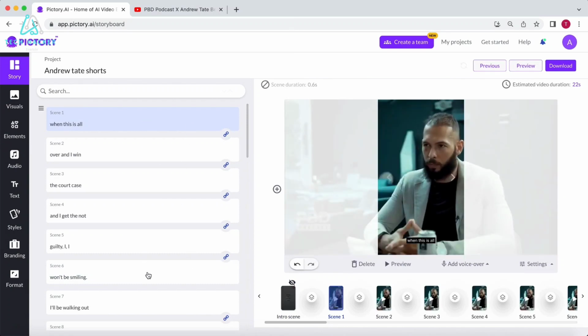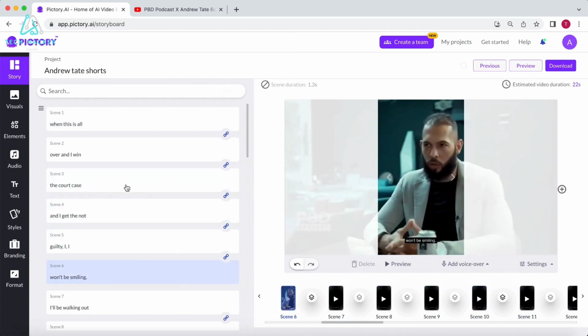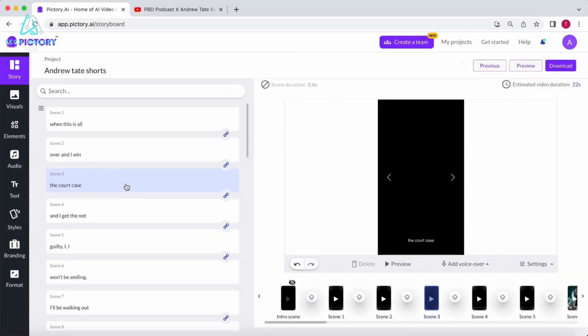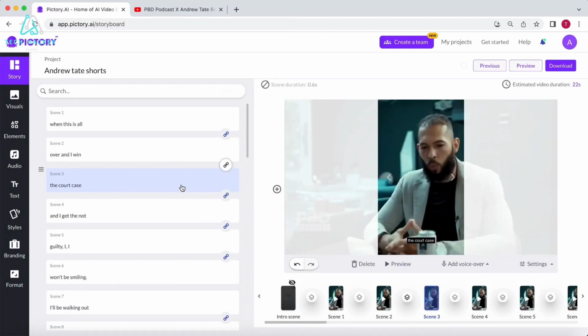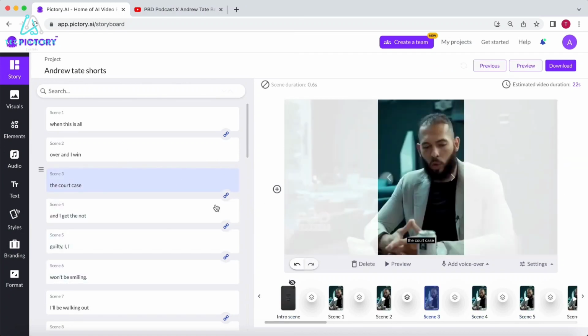And for those who don't know what I mean by B-roll footage, it refers to mostly stock footage used to enhance videos. So for instance, Andrew is talking about his court appearance. He mentions this in the third scene, which is linked to the others. I would like to add some B-roll footage starting from this scene. To do that, I need to undo the link by simply clicking on it. Now the only parts linked to each other are scenes 3, 4, 5, and if I change the footage of scene 3, where he mentions going to court, it will only affect scenes 3 to 6.